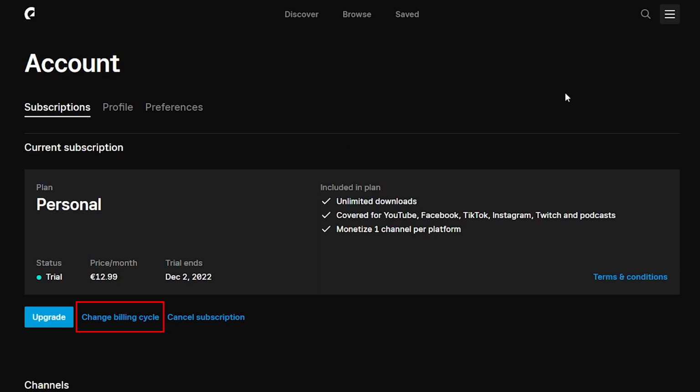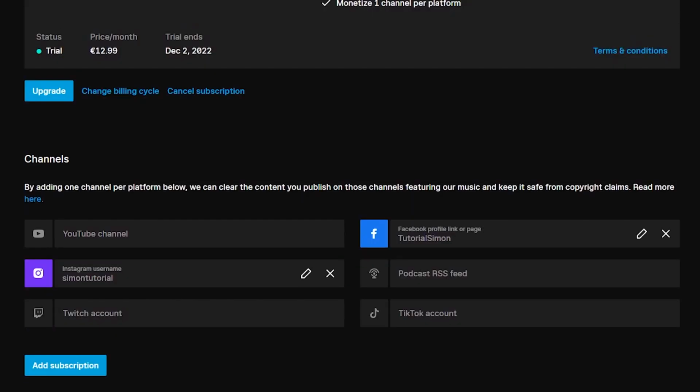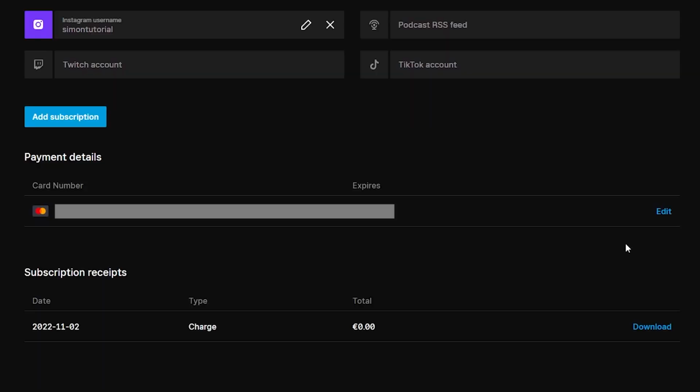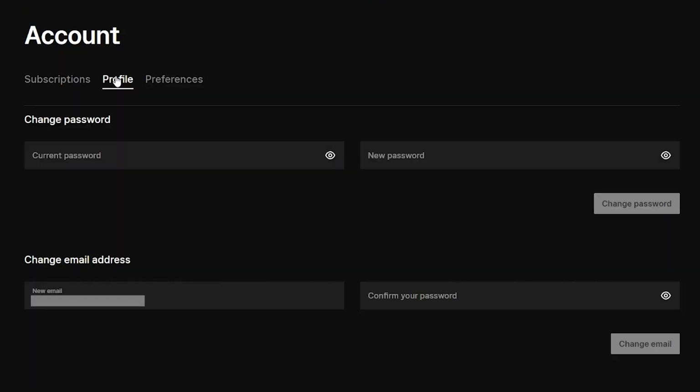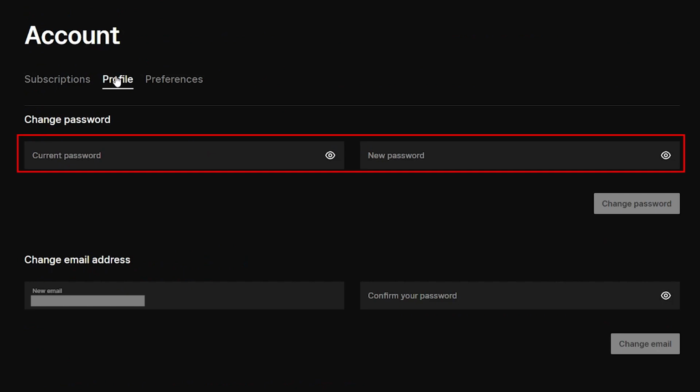If you want to use it for a longer period of time, the annual subscription is much more worthwhile. Under our subscription, we can also manage our connected social media channels, add new ones and change existing ones. Now, we can also still edit our payment method here and see all of our past payments and download the corresponding invoices. Then under Profile we can also change our password and email address, and under Preferences we can specify whether we want MP3 or WAV as the default selection when downloading.